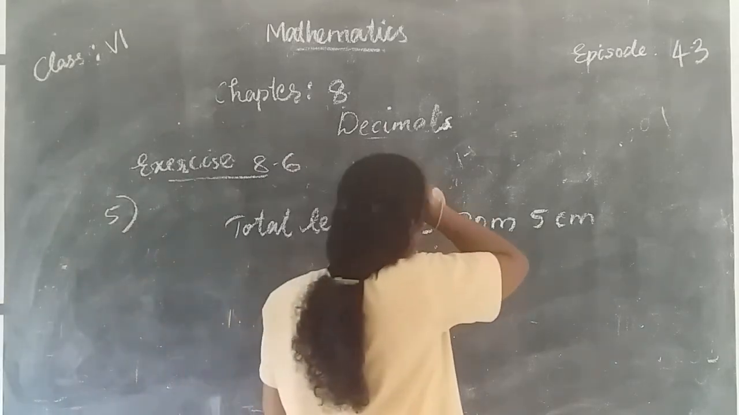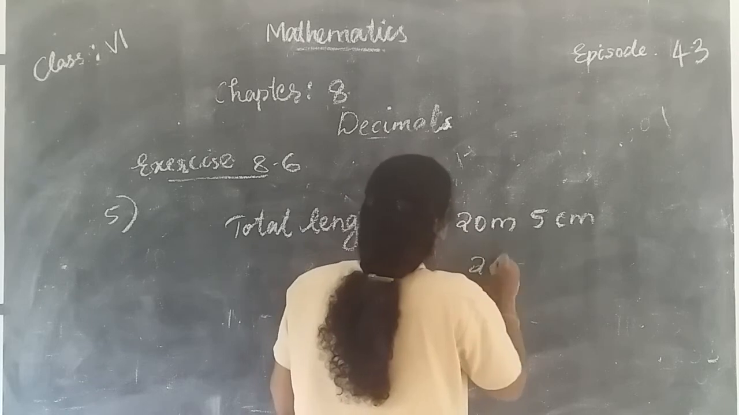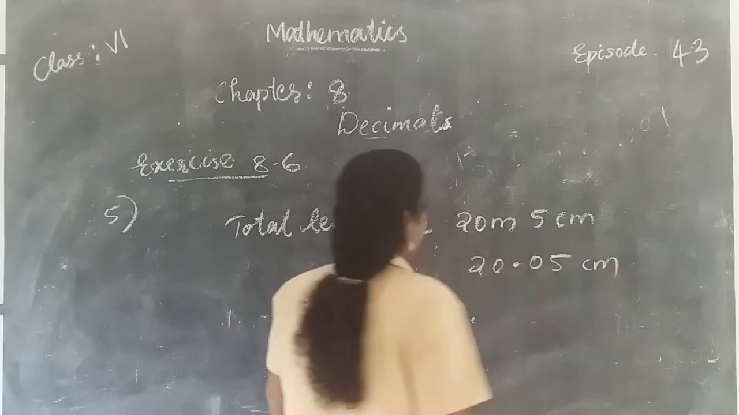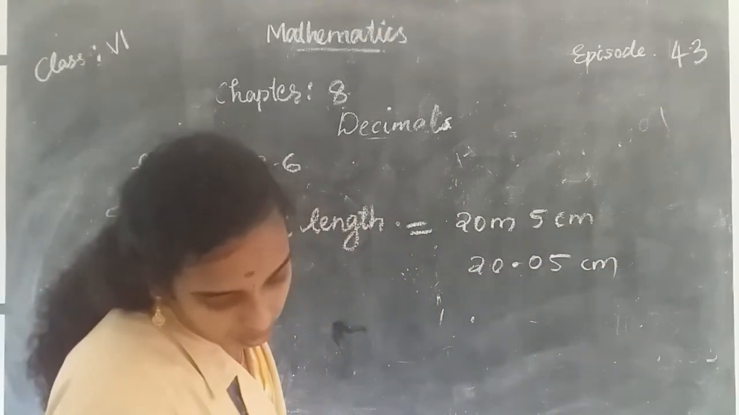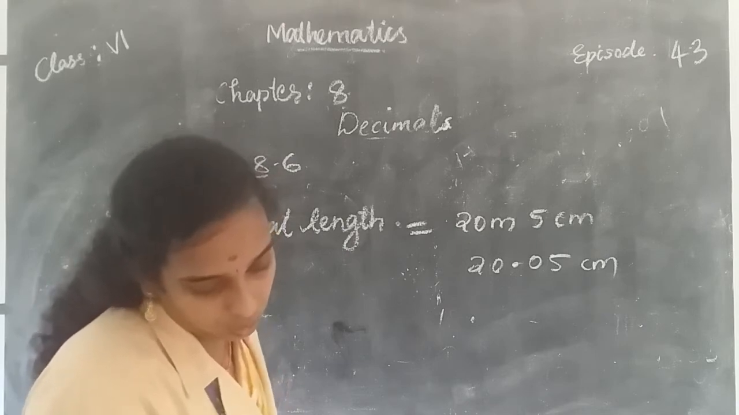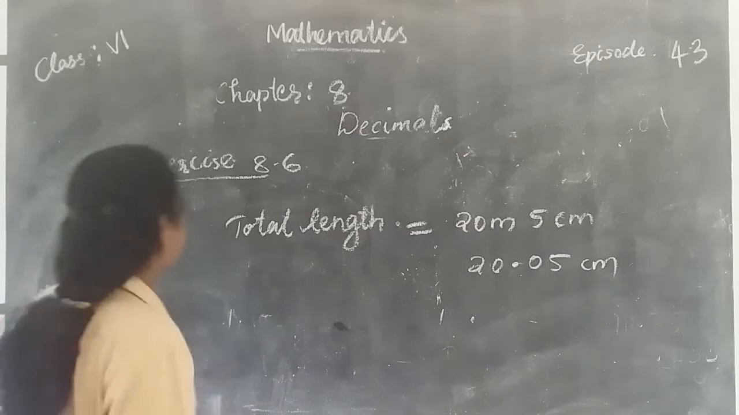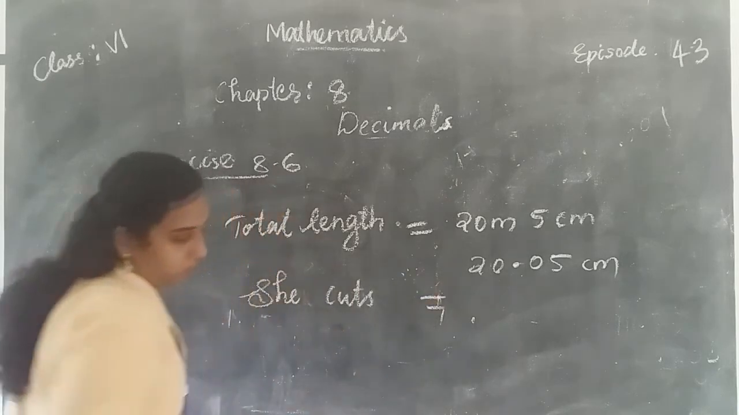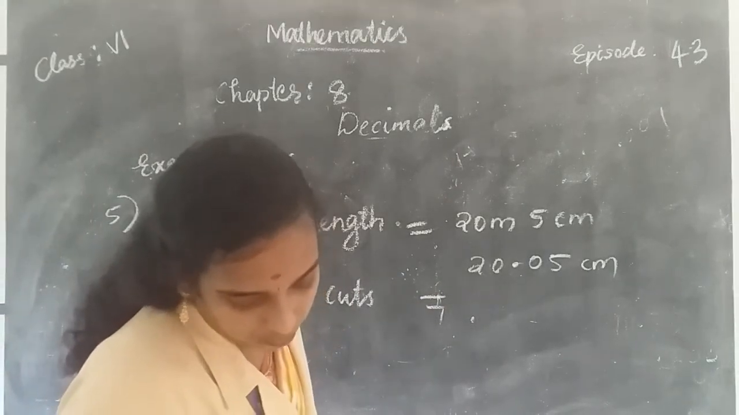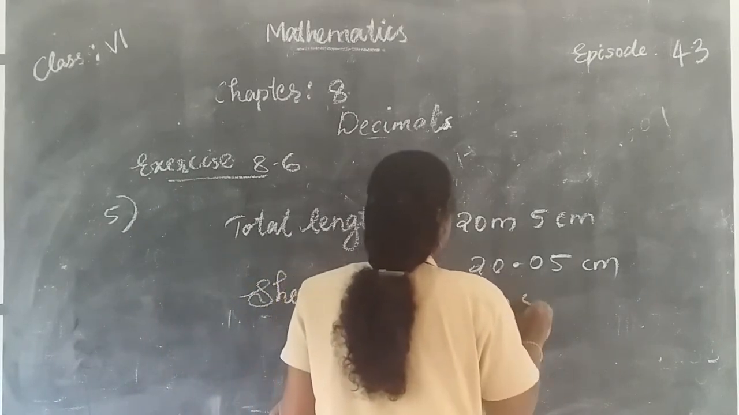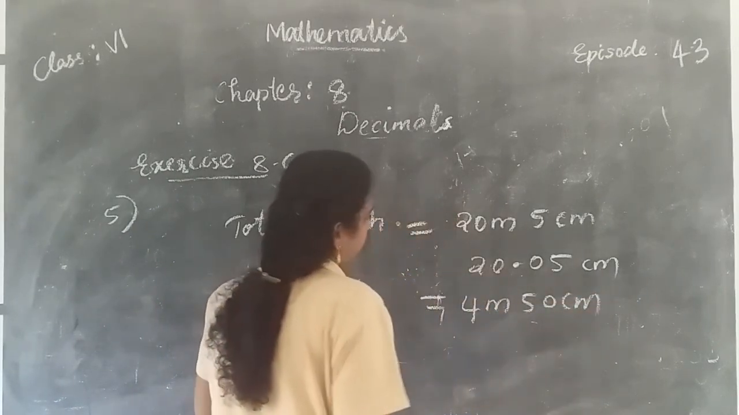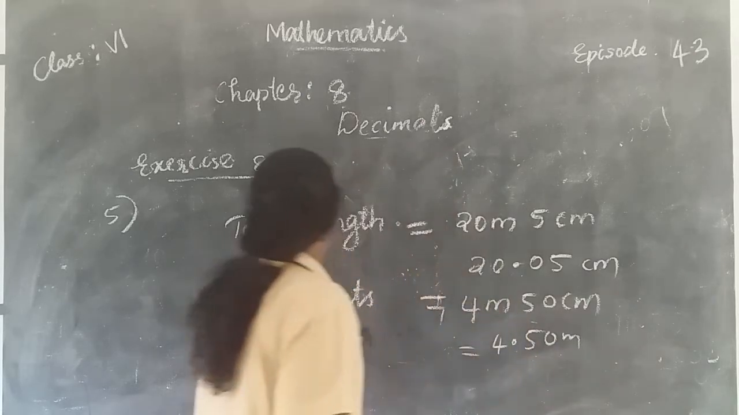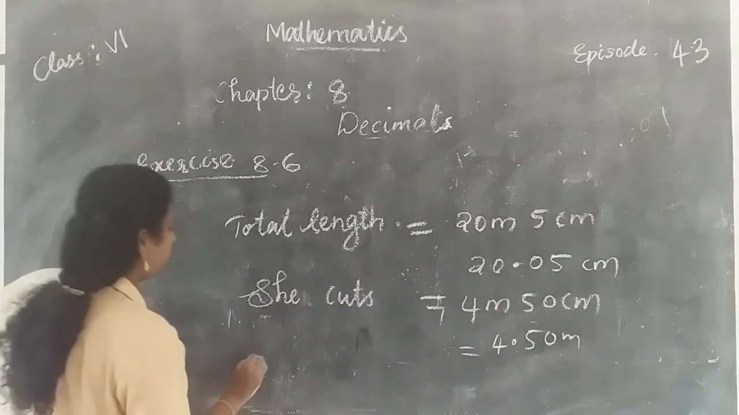That's equal to 20.05 centimeter. Then the length of the cloth cut by her is equal to 4 meter 50 centimeter, and that is equal to 4.50. Then the cloth left with her.